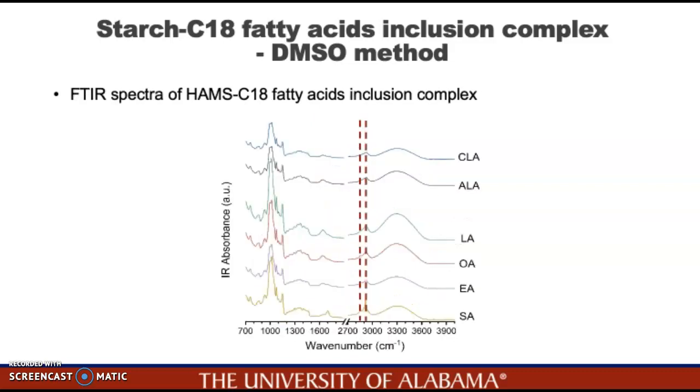Lastly, the formed inclusion complexes were characterized by FTIR, and based on the figure, all of the starch C18 fatty acid samples exhibit peaks at wave number equal to 2850 and also 2920, with the starch stearic acid sample having the sharpest peak. These two peaks correspond to the stretching vibration of the CH2 groups on the fatty acid chain. The decrease in the intensity of the peaks as the number of double bonds increased could be due to less gas being encapsulated or fewer CH2 groups in the aliphatic chain.